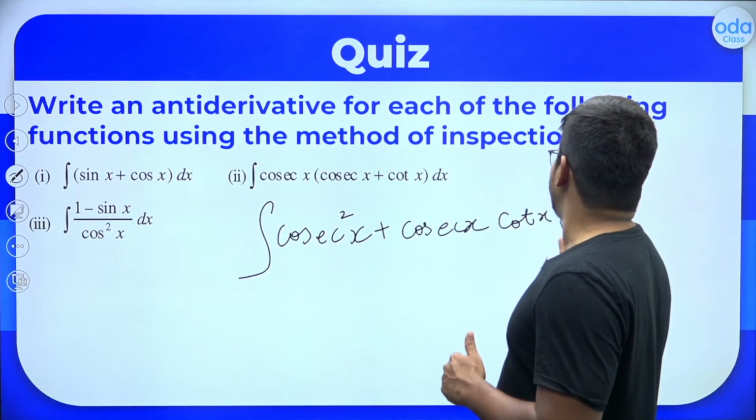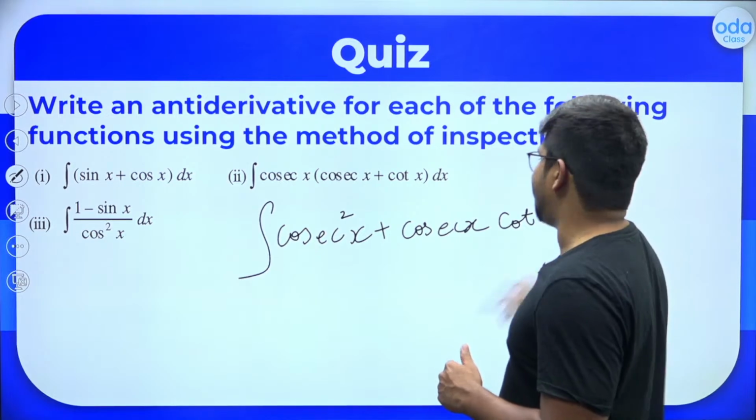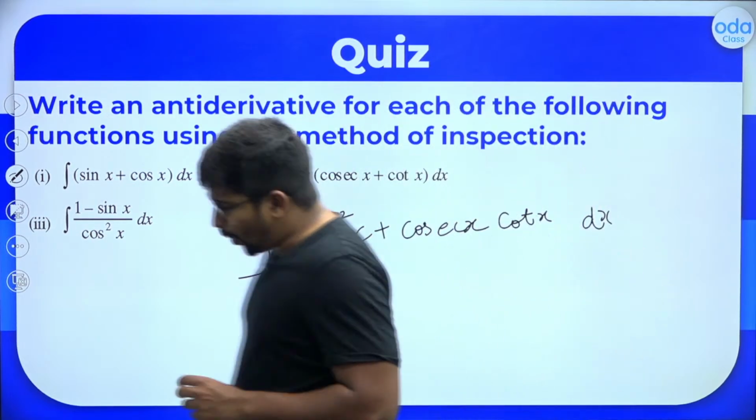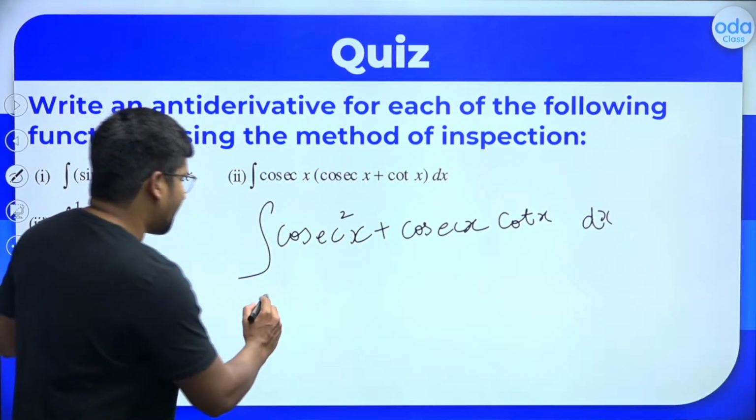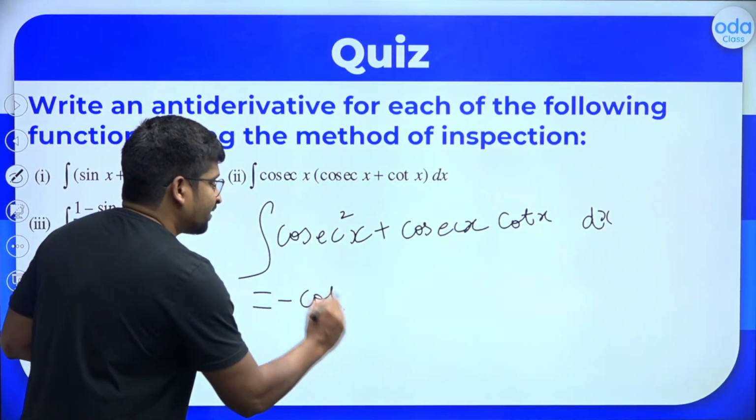You can write it like this, dx. Don't forget to put dx. Alright, so what is the integral of cosec square x? You know that it is minus cot x, right?